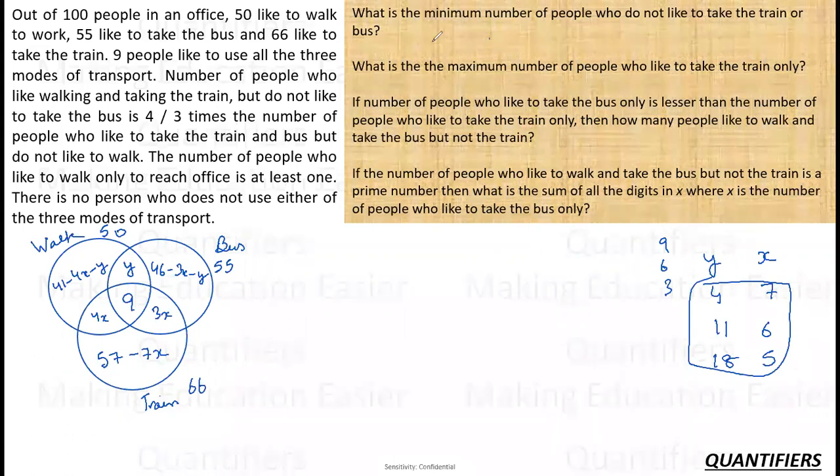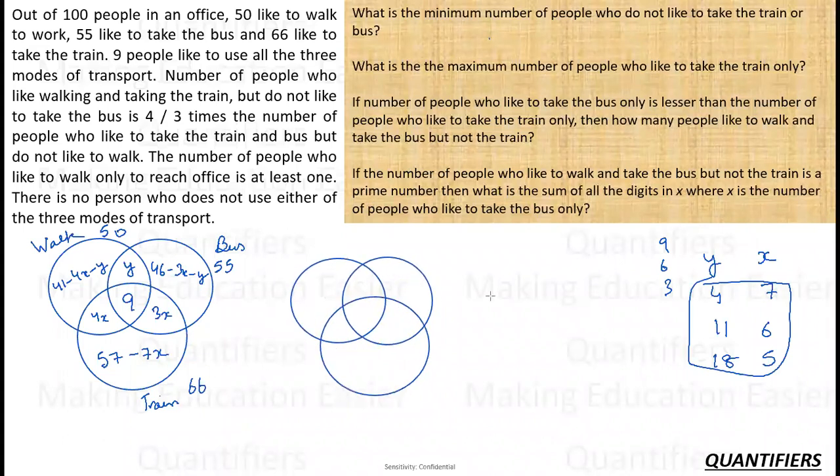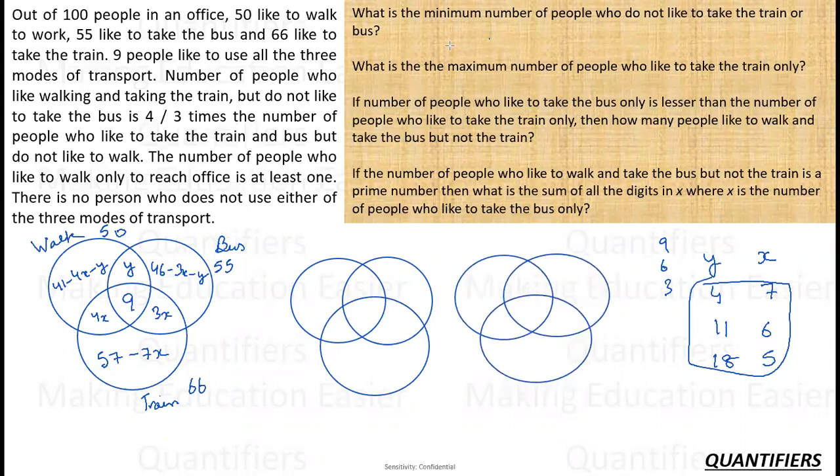Okay, so this is case 1. This will be case 2. This will be case 3. Okay, so there will be 3 cases. Now, this is 9. Walk is 9 here, 6 here, and 3 here. Okay, this is walk. This is bus. This is train, right?